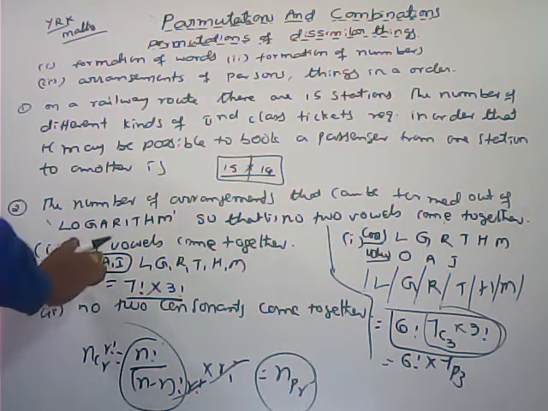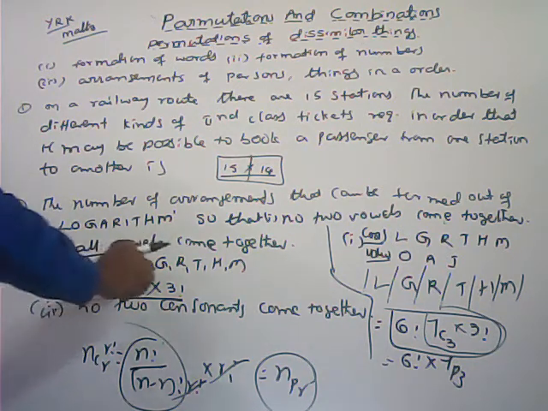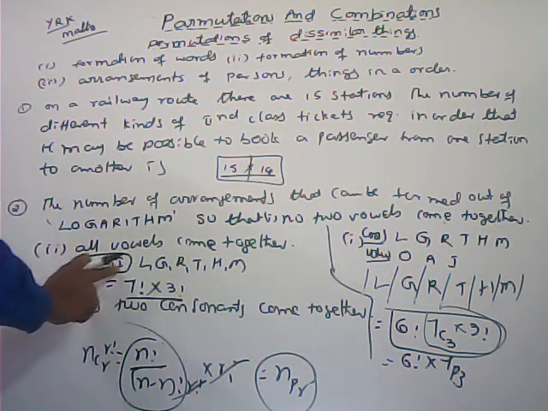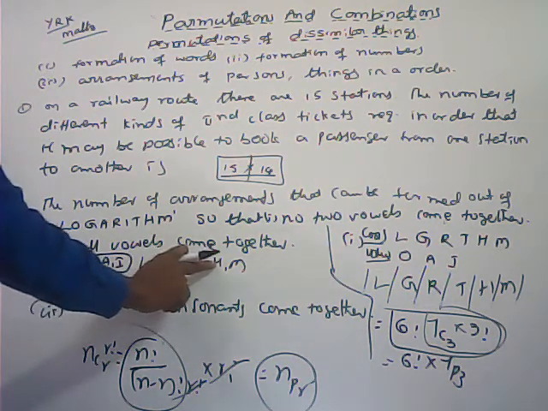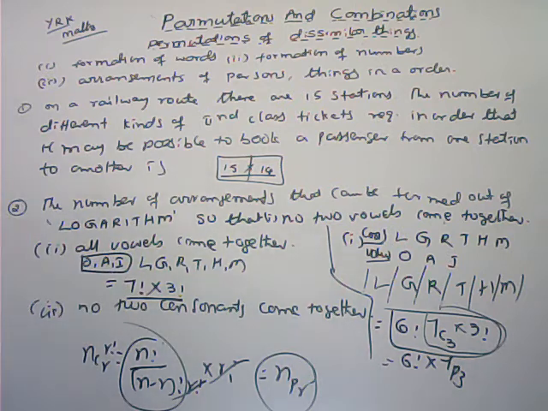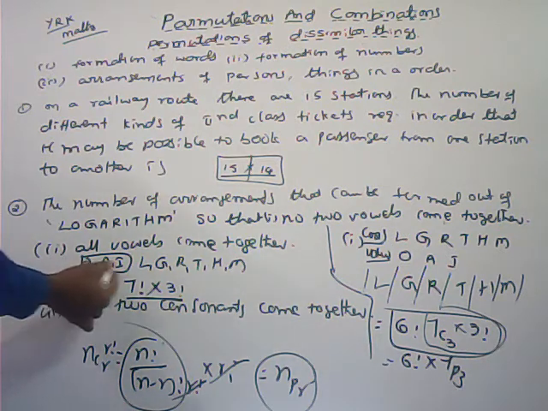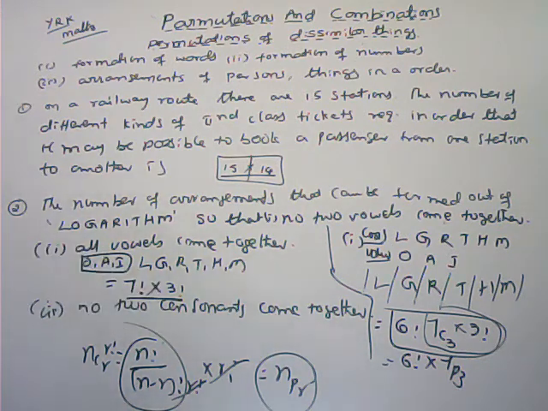Here, all the vowels come together means this one you can consider one object. Total number of objects, how many are there? 1, 2, 3, 4, 5, 6, 7. Those can be arranged among themselves in 7 factorial into, these 3 can be arranged among themselves in 3 factorial ways. Now the third bit.